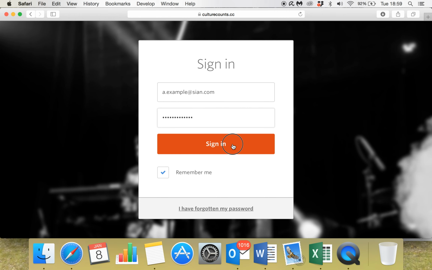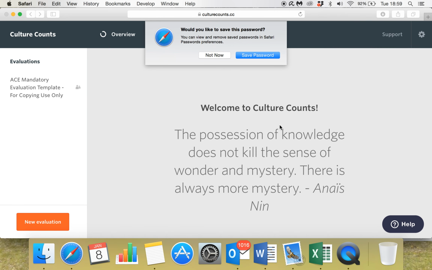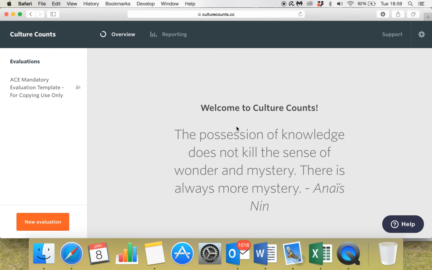So I'm just going to click sign in. Okay, no thank you. I don't want to save the password right now. Okay, so this is what your dashboard will look like when you arrive into it. If we scroll over onto the left-hand side, you'll see that there is an evaluation template. Now this template is really very useful because it contains everything that Arts Council would like you to do as part of the mandatory evaluations for the Impact Insight Toolkit.